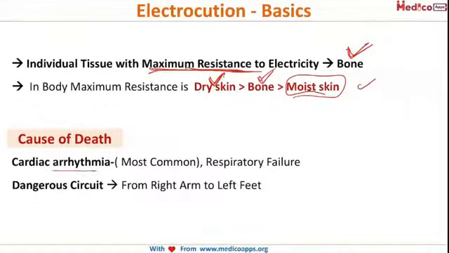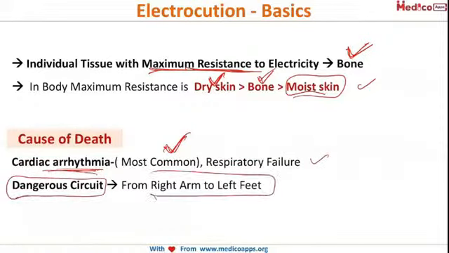What is the cause of death in electrocution? Obviously, because there is variation in cellular voltages, it results in cardiac arrhythmia, which is the most common cause of death. Also, there is respiratory failure. Then, there is a dangerous circuit formation from right arm to left feet. This also results in death. The dangerous circuit is from right arm to left feet.